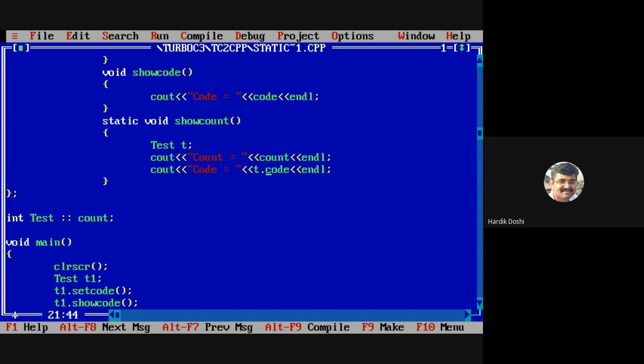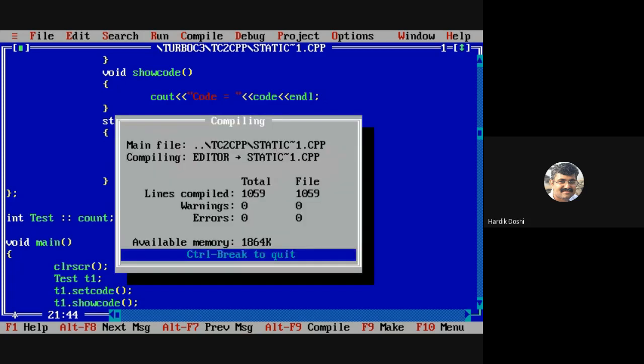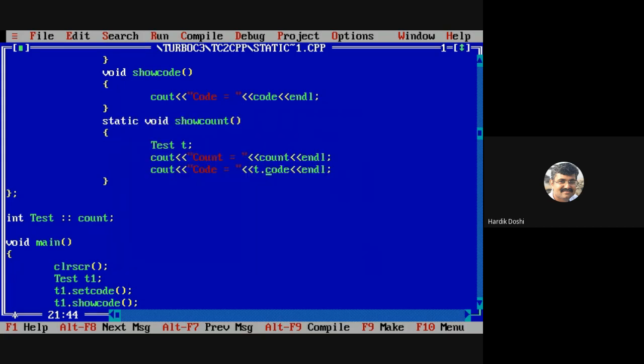Why? See, no error. So what I wanted to say is, if I want to access a non-static member within a static function, I should have an object of that class. Then I can access it. Directly I cannot access it. Is it fine?